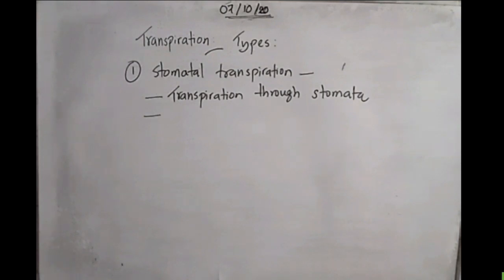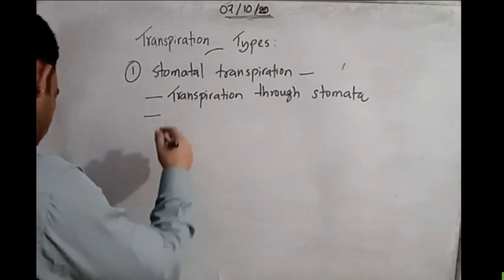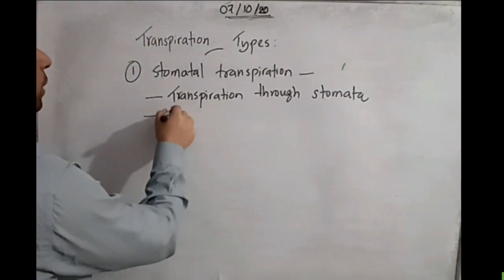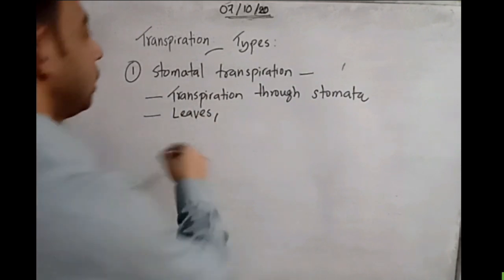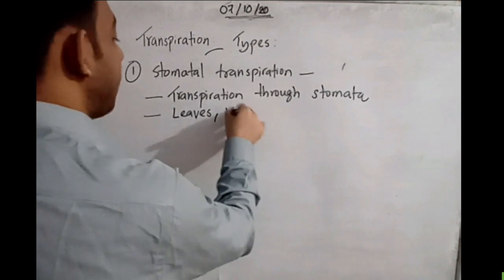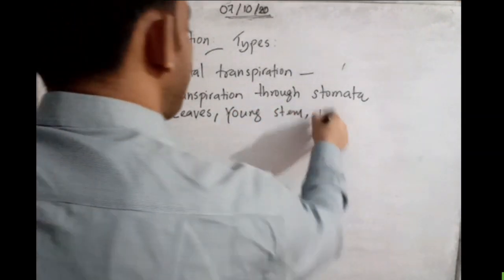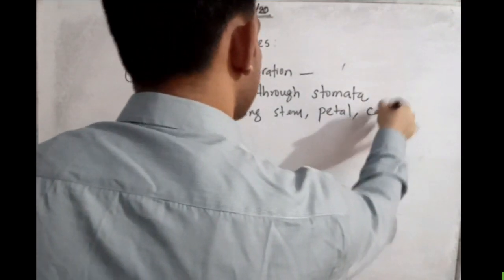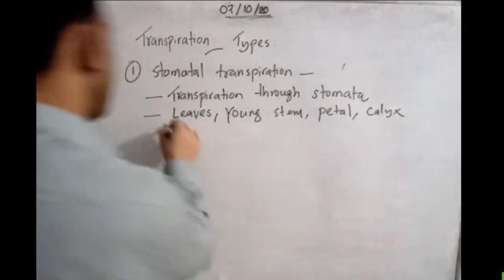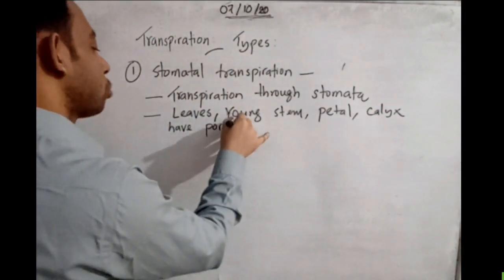Stomatal transpiration. Then we can say here: leaves, young stem, petal, calyx have pore or stomata.